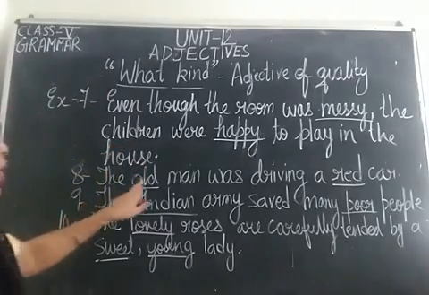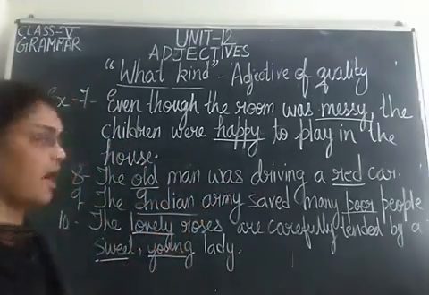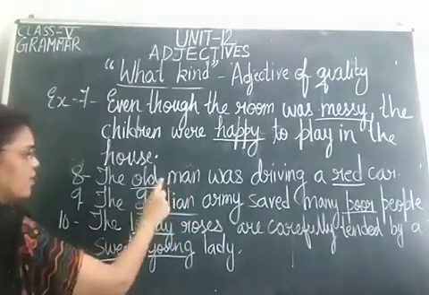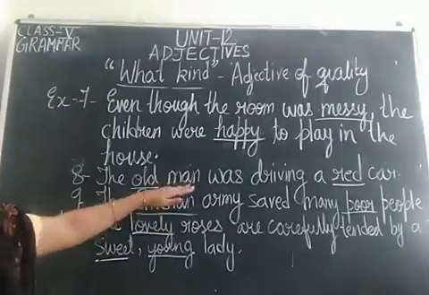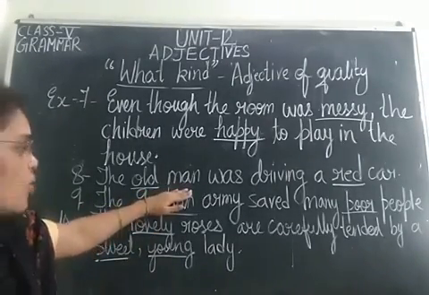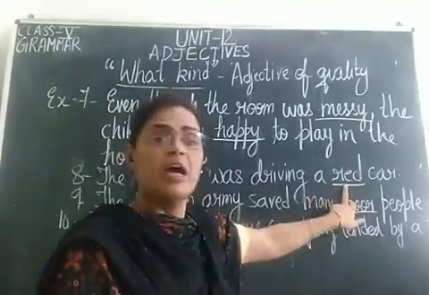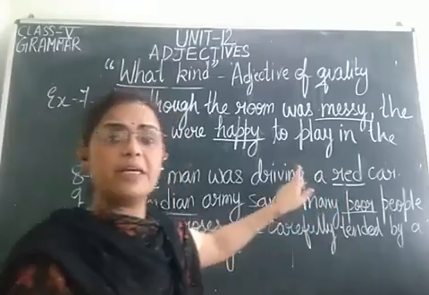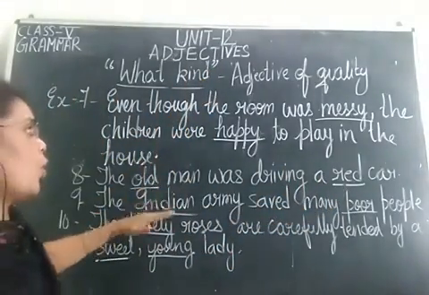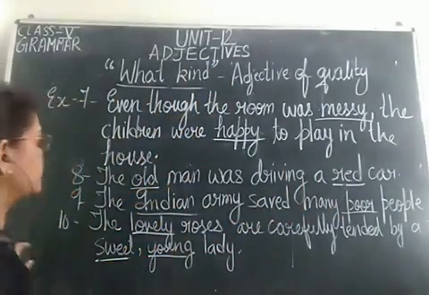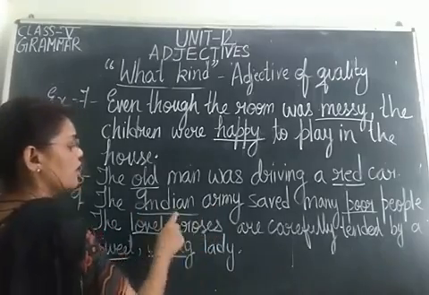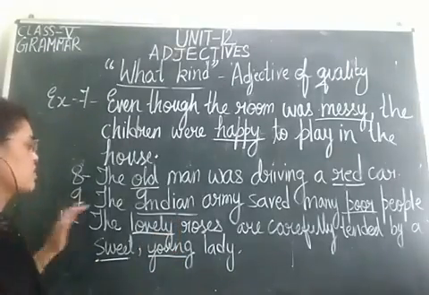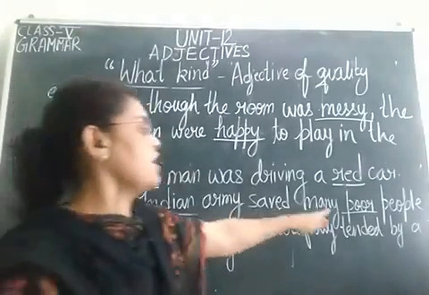Now the 8th one. The old man was driving the red car. Old adjective describing the noun man. Old किसको describe कर रहा है बेटा? Man को. Man क्या है यहाँ पे? Noun है. Was driving a red car. Red is the adjective describing the noun car. तो red क्या है बेटा? Adjective of quality. Old क्या है? Adjective of quality. The Indian army. Army is the noun and Indian is the adjective. So, the Indian army saved many poor people.